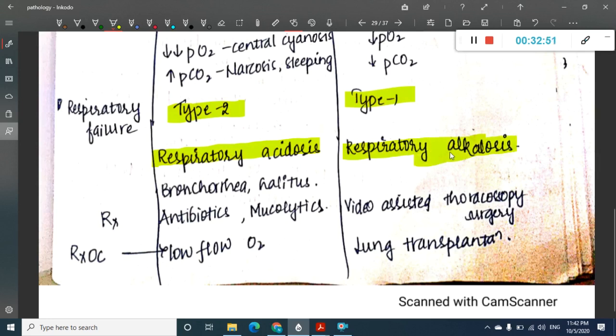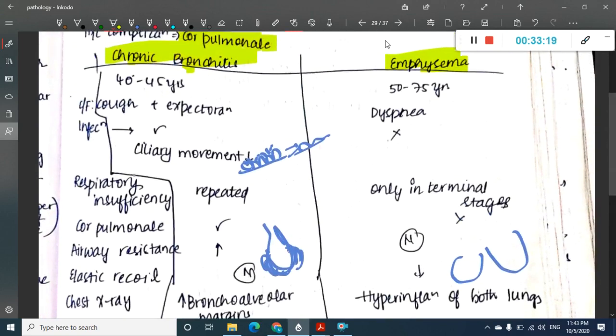How are you going to treat it? Treatment of chronic bronchitis is mainly antibiotics and mucolytics. If there is pure emphysema confined to one lobe, you can do video assisted thoracoscopic surgery. Then what is the treatment of choice? Treatment of choice of chronic bronchitis is low flow oxygen, whereas in emphysema, if you were asked, that is lung transplantation. So these are the differences between chronic bronchitis and emphysema.